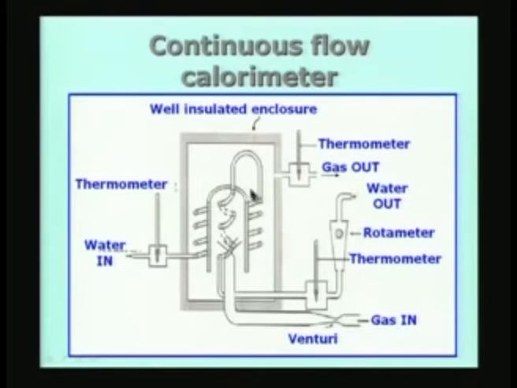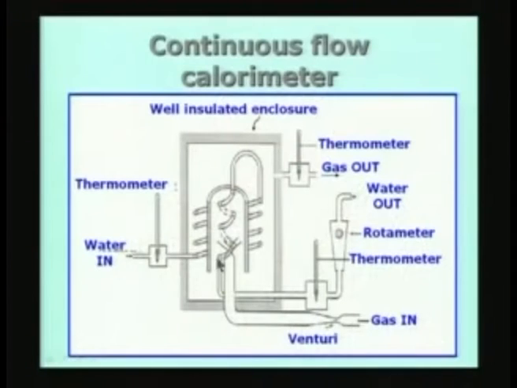That is why we have an elaborate cooling arrangement, so that any water which is formed during the combustion process condenses and is in the form of a liquid rather than a vapor. Okay. Therefore, the heating value which we are going to measure is called the higher heating value, because the water vapor or the moisture which is formed during the combustion process is in the form of liquid.